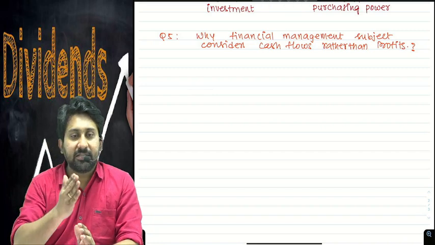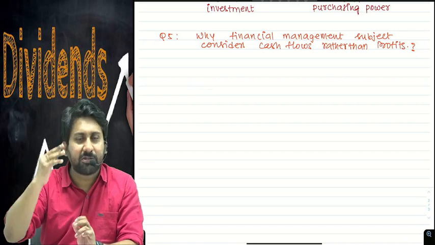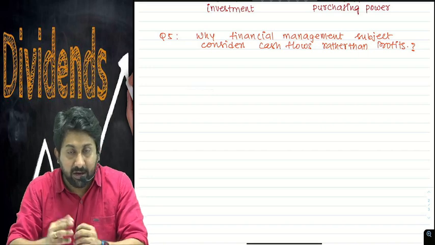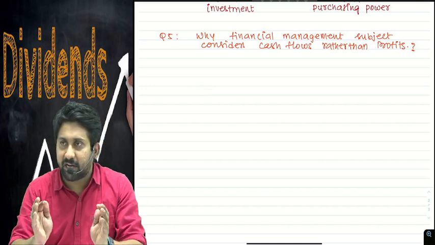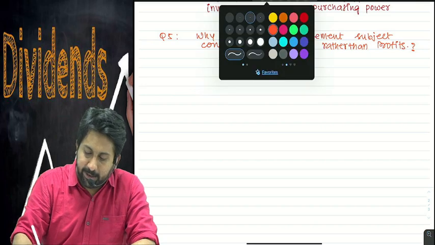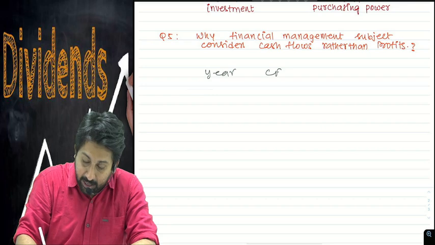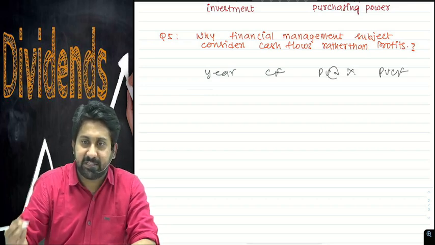The value of an asset is the present value of future cash flows. Why not future profits or future revenue? Why do we call it cash flows? Why can't we say present value of future revenues? Present value of future cash flows. Why? For example, even when you see capital budgeting problems, the columns will be like this. Here, cash flow, PV at the rate of some percentage, and PVCF.